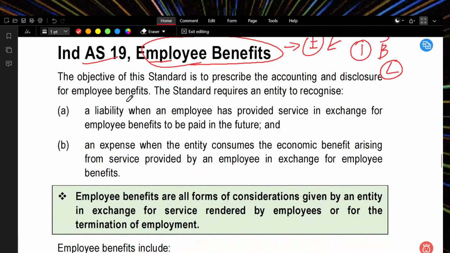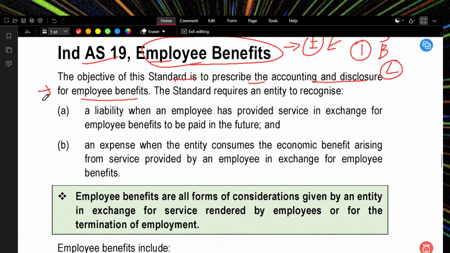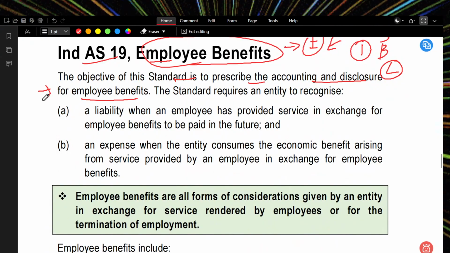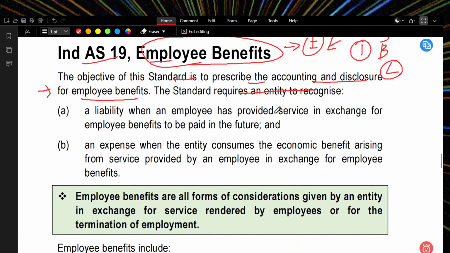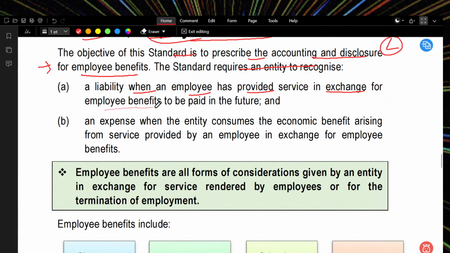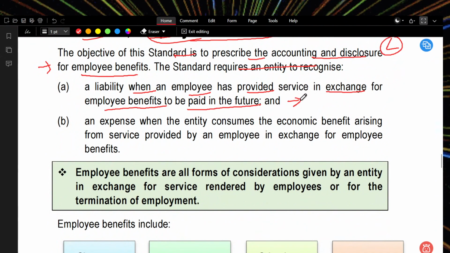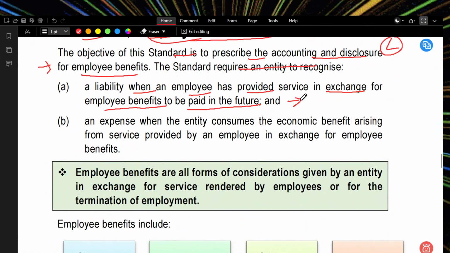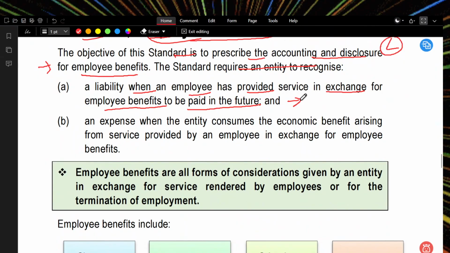We will read. The objective of the standard is to prescribe the accounting and disclosure of employee benefits. So what is a disclosure? The disclosure to be given in the financial statements. The standard requires an entity to recognize a liability when an employee has provided service in exchange for employee benefits to be paid in future. So what needs to be disclosed? These many employees have provided this kind of service, and for that service in exchange we are giving some benefits, to be paid in present and future.